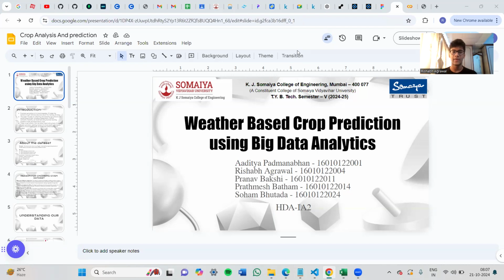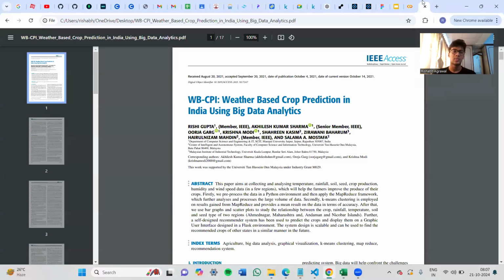My topic for today is weather-based crop prediction using big data analytics. The research paper that I have taken is from IEEE. It was published by senior members of IEEE from the Manipal University. This is my research paper and let's dive in.